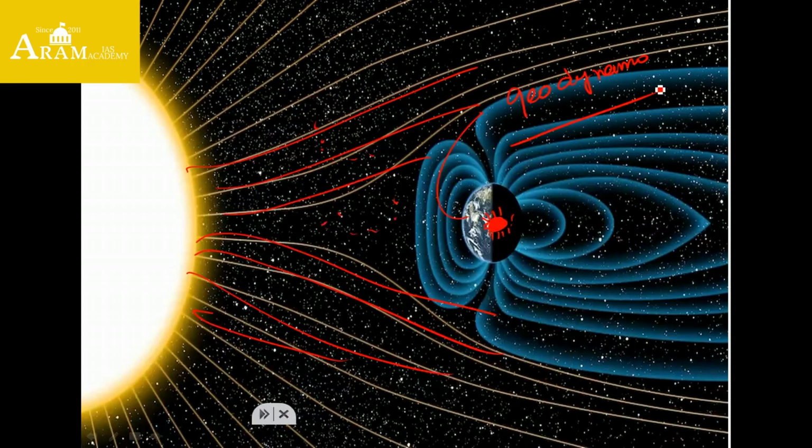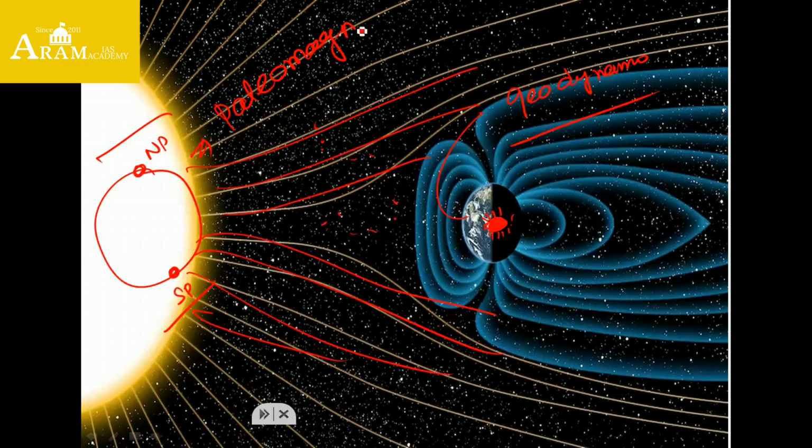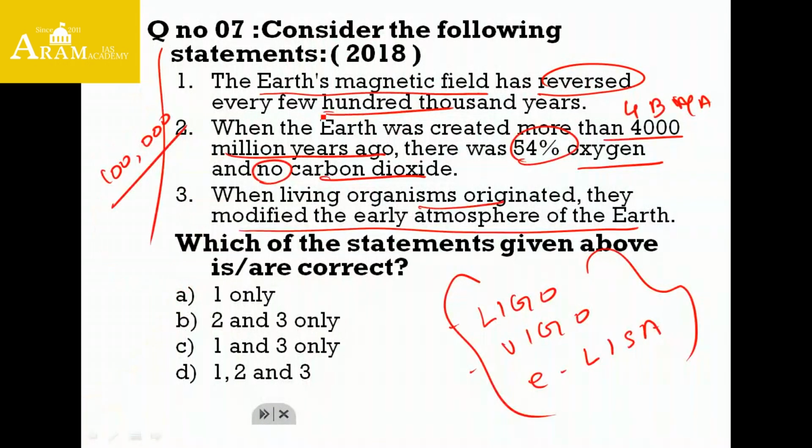and this process is called the geodynamo process. Now we have the Earth's magnetic field, and similarly we have 2 poles, North Pole and South Pole. Friends, these poles are not stationary in nature, rather they keep on moving, because we have evidence. There is an era called the paleomagnetism era, in which these poles were switched. That is, North Pole became South Pole and South became North Pole. So we can say that the Earth's magnetic field has reversed every few thousand years. Statement 1 is right.